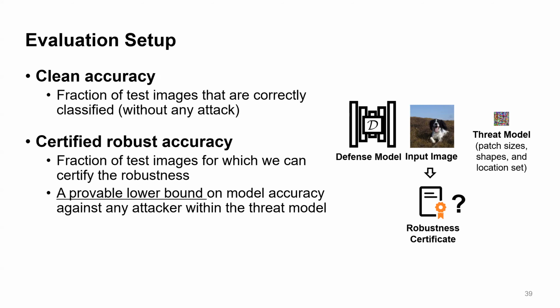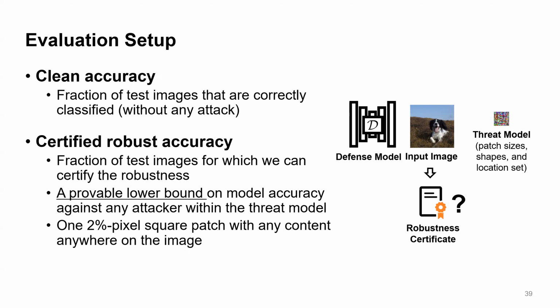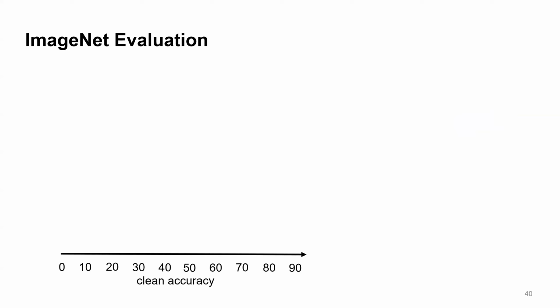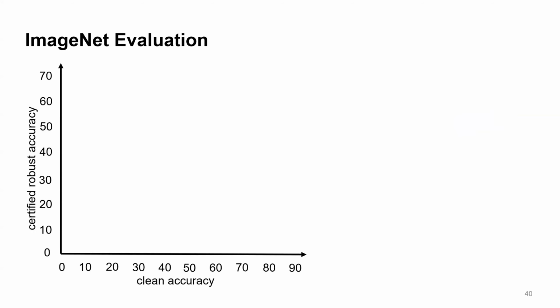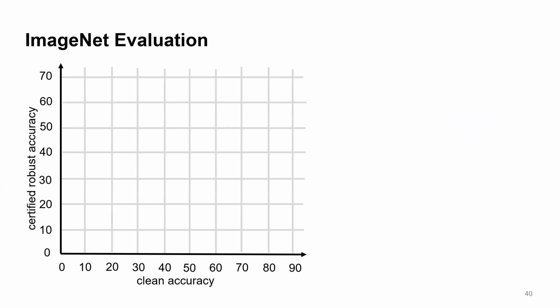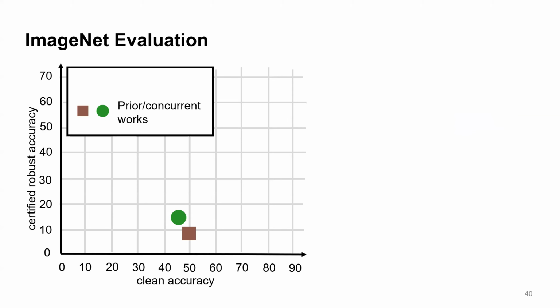For the threat model, we consider a 1-2% pixel square patch with any content anywhere on the image. Here we discuss the results for the 1000 class ImageNet dataset. We consider clean accuracy and certified robust accuracy. This is the performance of prior and concurrent works of PatchGuard, and this is PatchGuard.